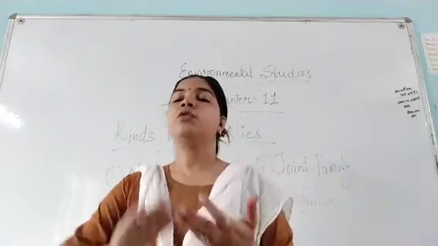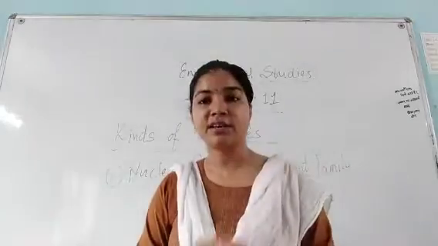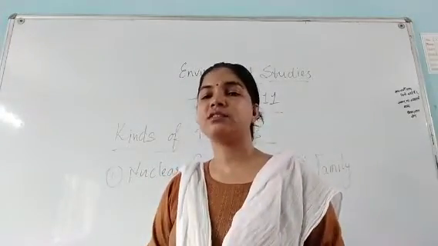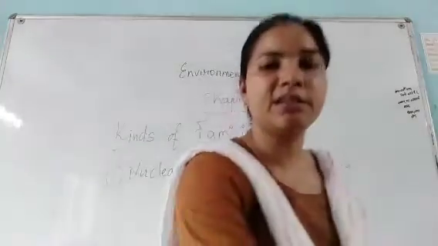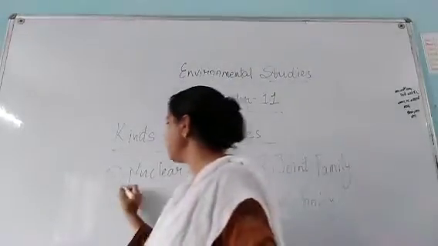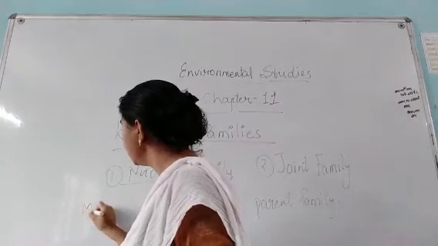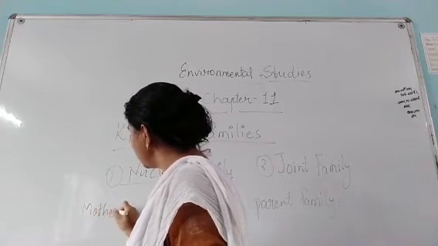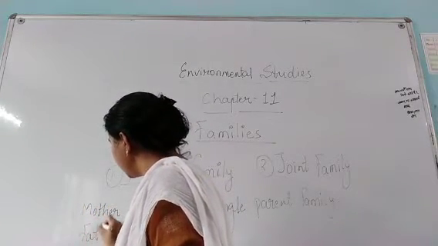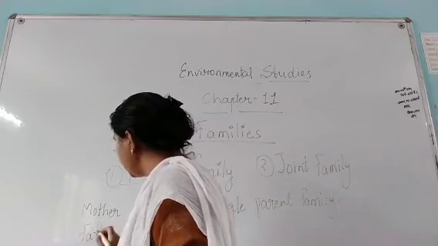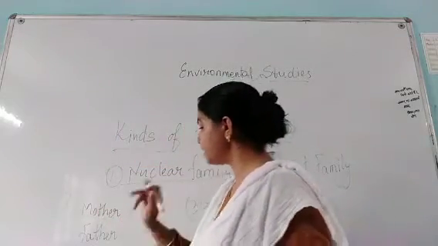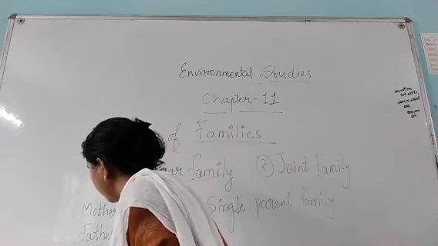Only parents and children living together is called a nuclear family, like mother, father and their kids. Who will be in a nuclear family? Mother, father and their children.